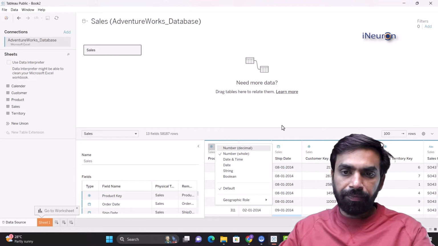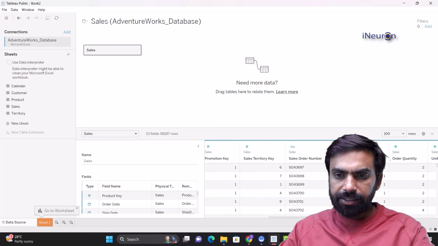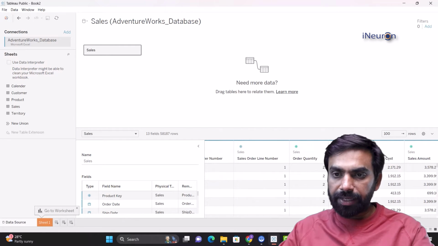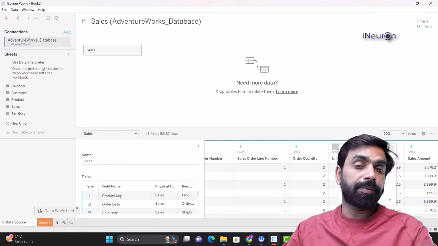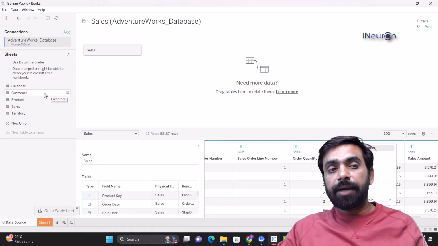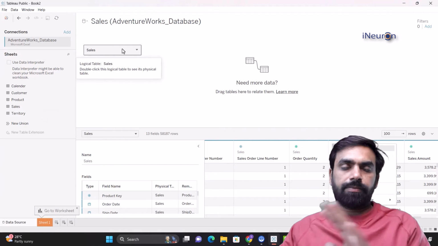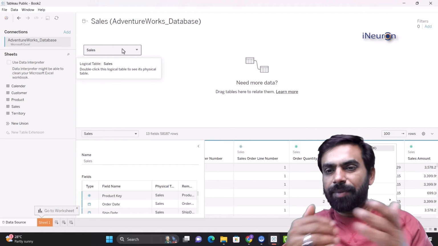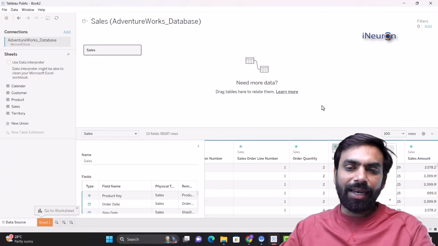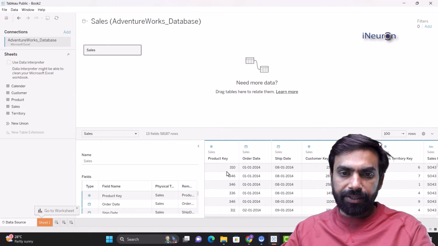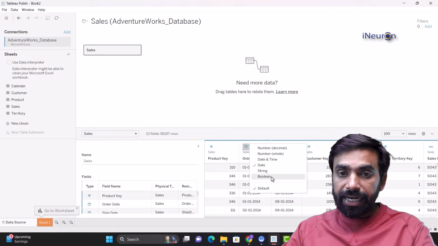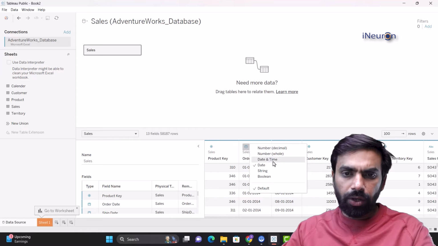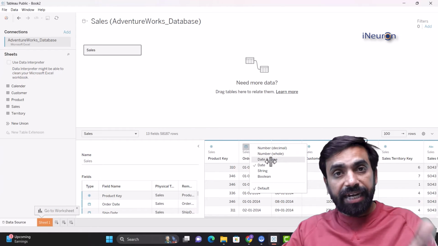Not decimal. But if you go for something like, let's say, unit price, or any other variable which has a decimal in it, for example unit price again, we can see if we click on this over here, the number is selected, but it's a decimal number. So the moment you put in a table over here, Tableau, in a few microseconds, has gone through the table, has understood the table, and can now say, okay, this is a numeric data field. Similarly, this is a date data field. These are the types: number decimal, number whole, date and time. Date and time consists of date and time both.